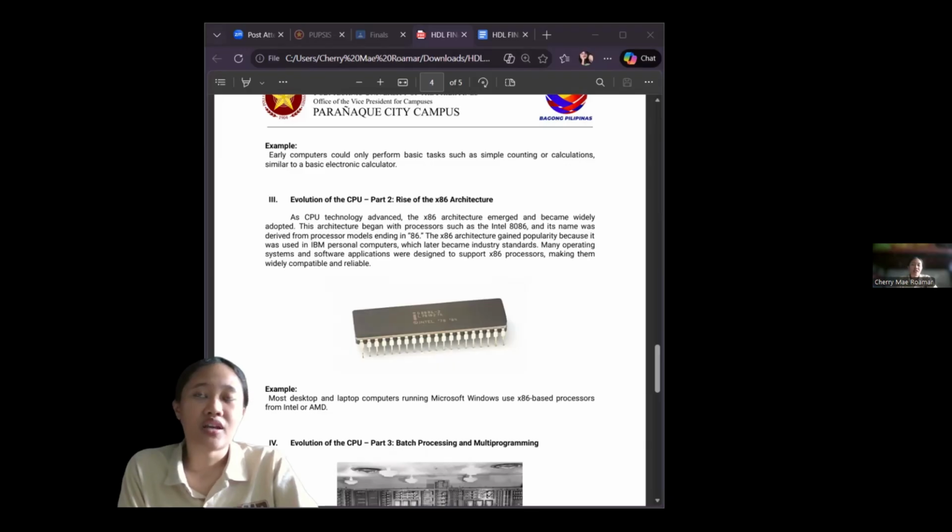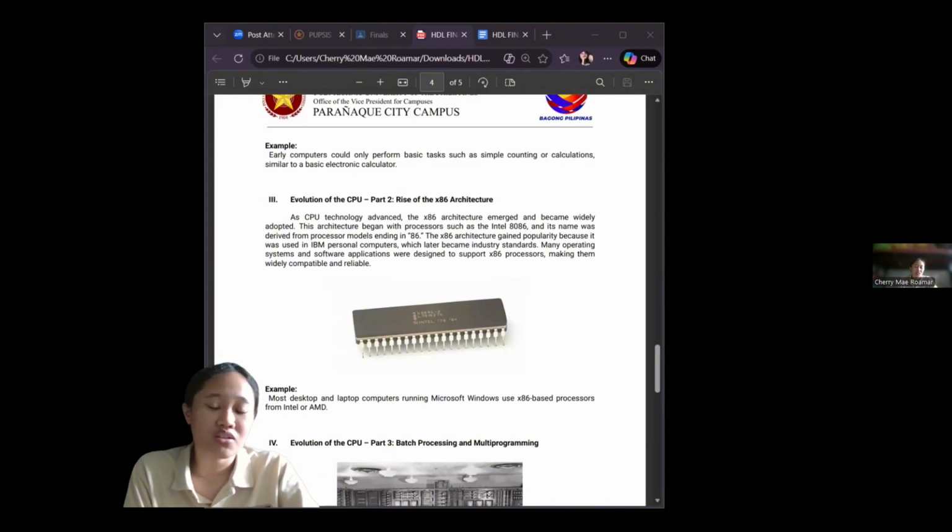The x86 architecture started with processors like the Intel 8086, and the name x86 came from the processor models that ended with 86, so the architecture became popular because IBM used it in their personal computers, which helped make it a standard in the industry. Because IBM PCs became widely used, software developers also focused on creating programs that would work on x86 processors.